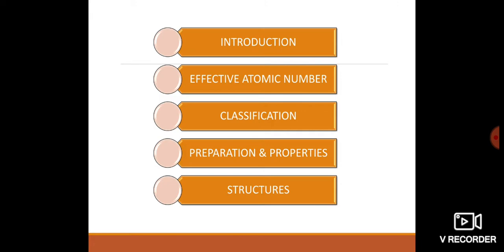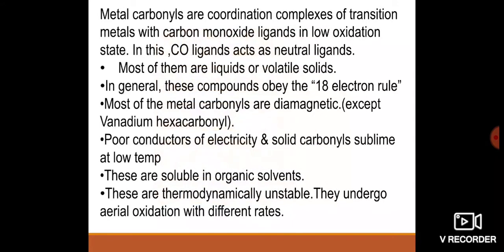Before going to the chapter, we will discuss the introduction to metal carbonyls. In these compounds, carbon monoxide acts as a neutral ligand. The metal carbonyls are coordination complexes of transition metals with carbon monoxide as a ligand in low oxidation states.